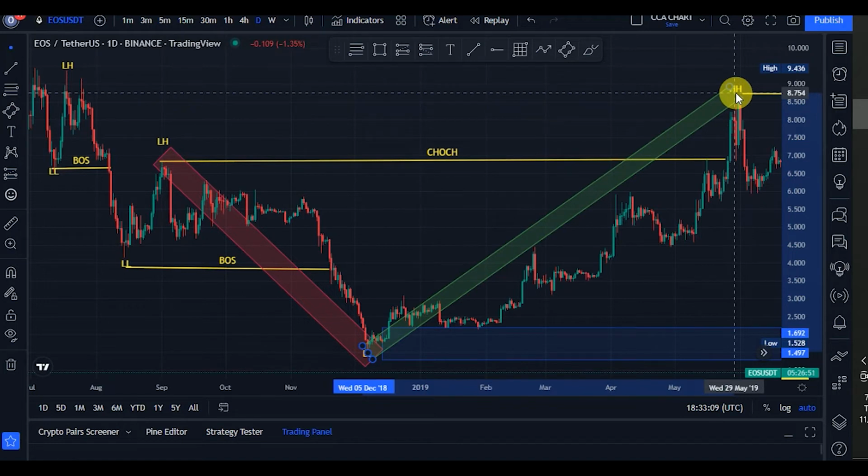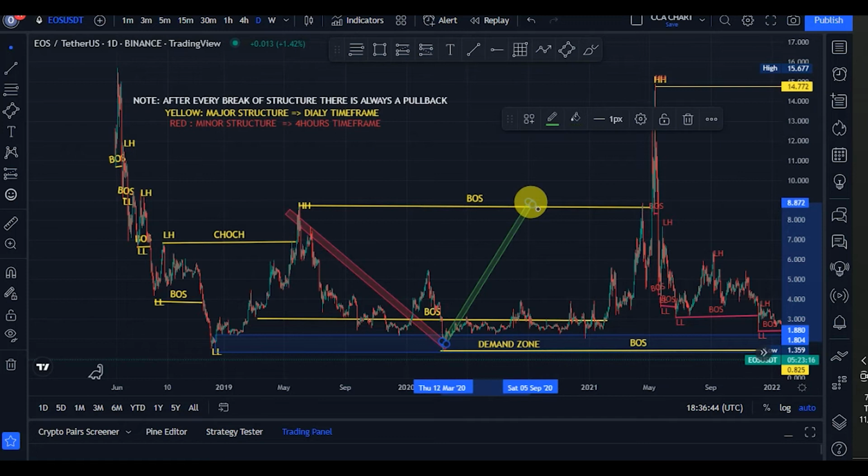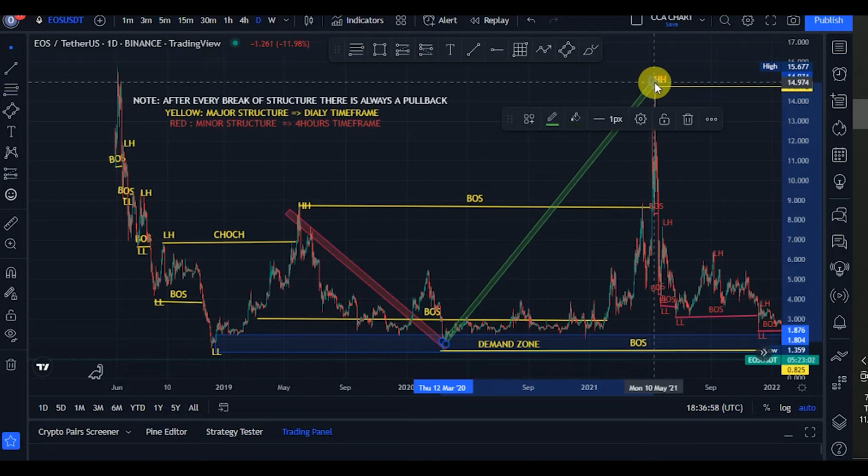The bulls are having the strength in the market. But guys, notice something. There's a break of structure to the downside and also a break of structure to the upside, telling us that they are still in control of the market. So now we've seen double break of structure for the bulls, breaking structure, giving us a higher high. Then we expected a pullback, but guys, guess what?